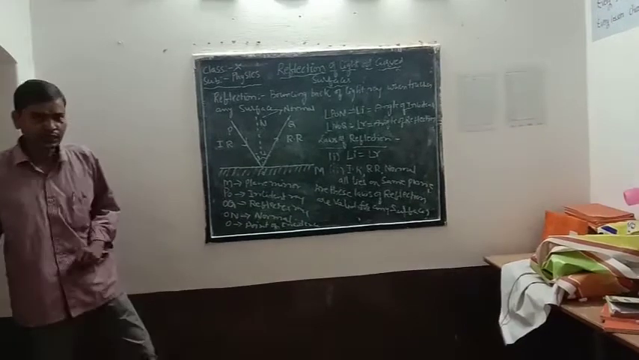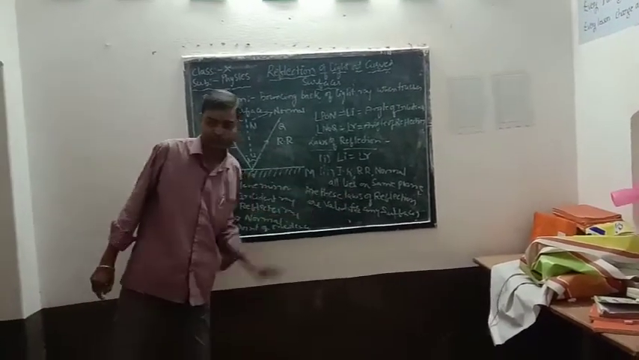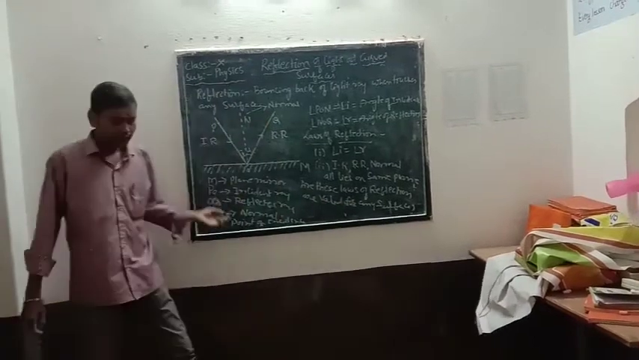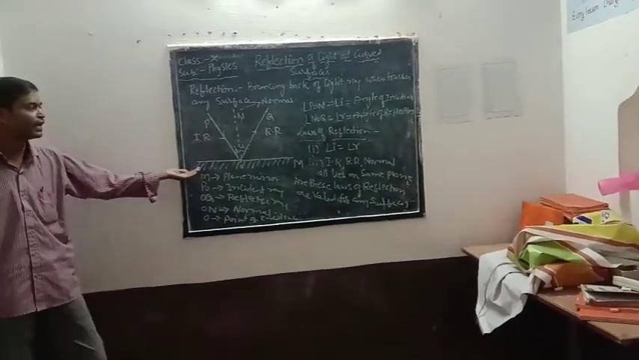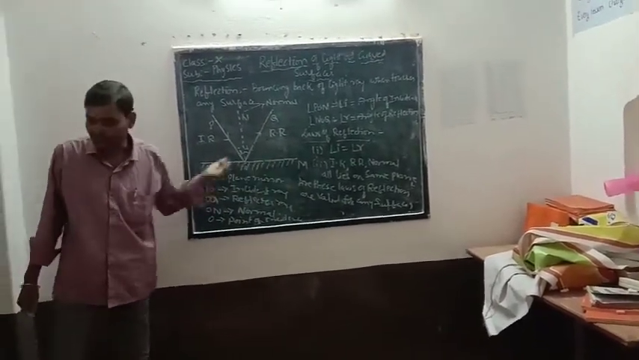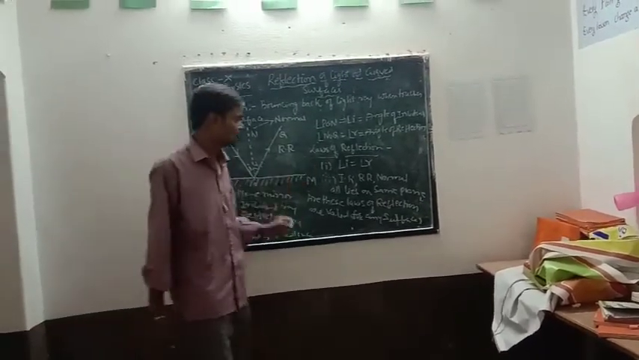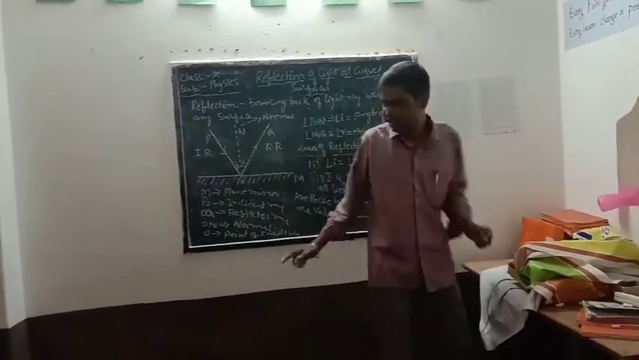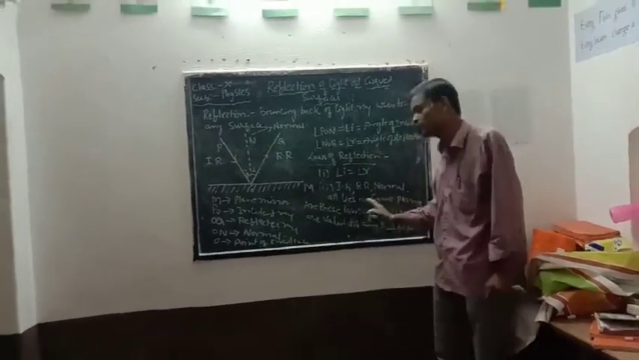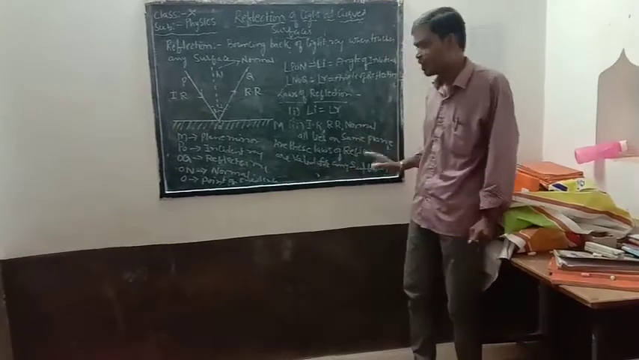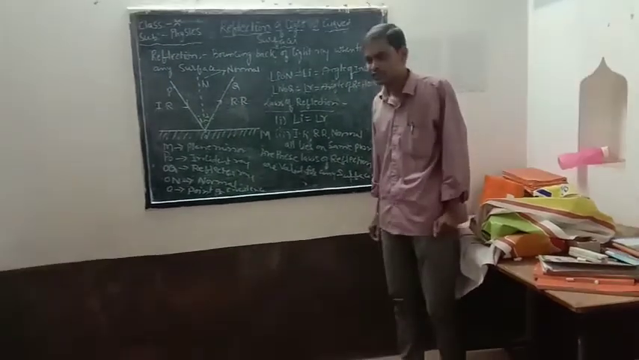My question is, are these laws of reflection valid for any surface? Here in this situation we have taken only the plane surface, isn't it? So in a plane surface, the angle of incidence is equal to the angle of reflection, and the second law is that the incident ray, reflected ray and the normal all lie on the same plane. My question is, are these laws valid for any surface?